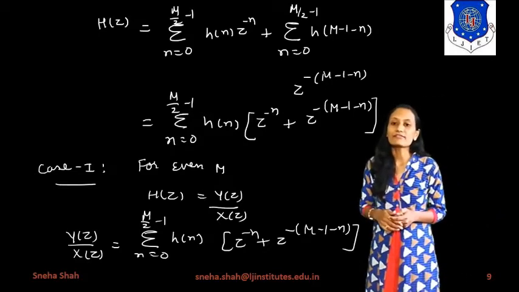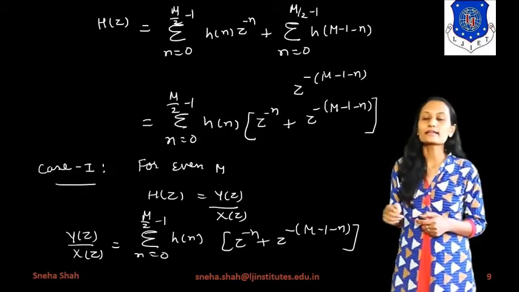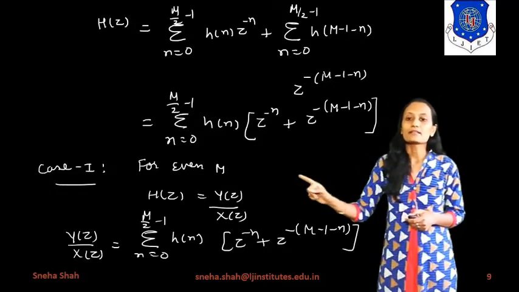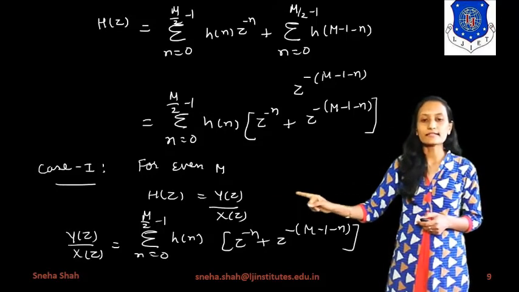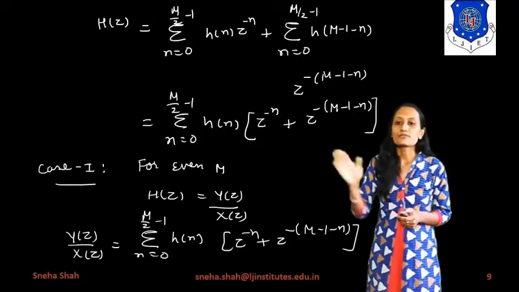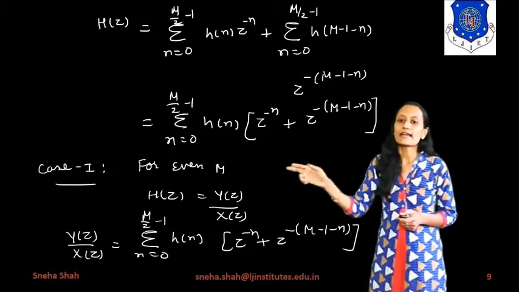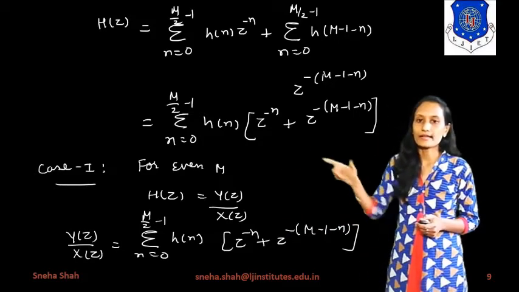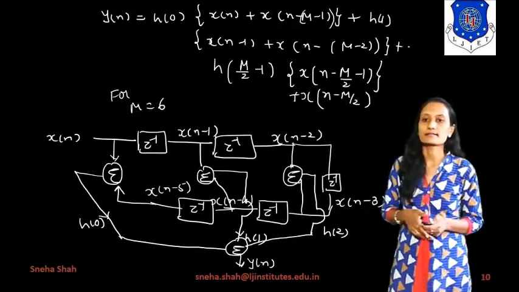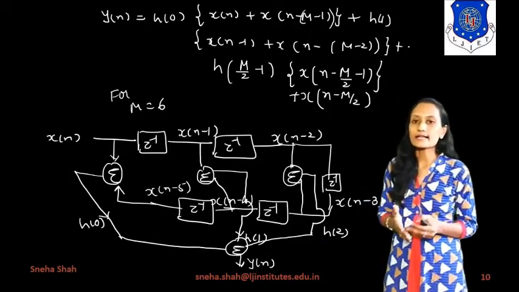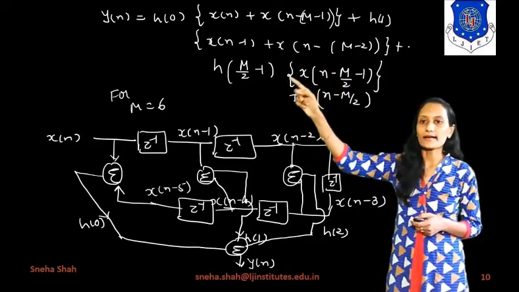So for that we are taking the first case, which is for even M. The value of H of z equals Y of z divided by X of z. So Y by X means H, so instead of H we are writing like this. Now this term will be as it is. Now if we take the inverse z transform, the overall answer will be y of n equals